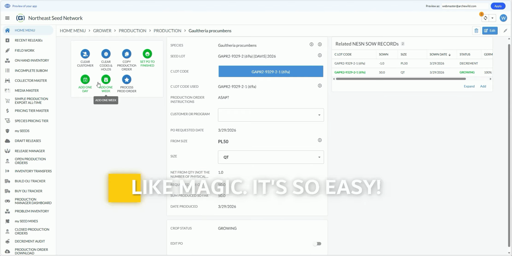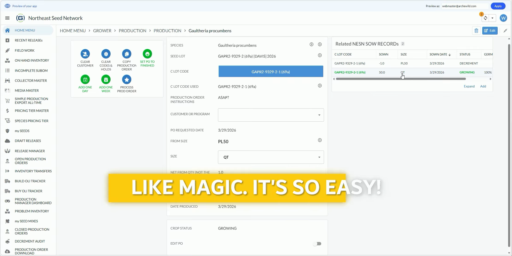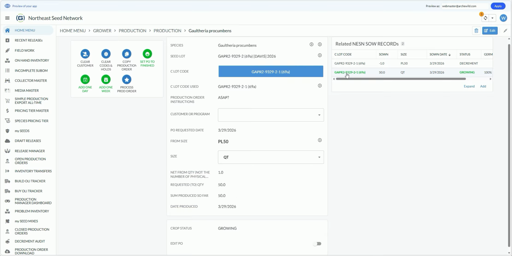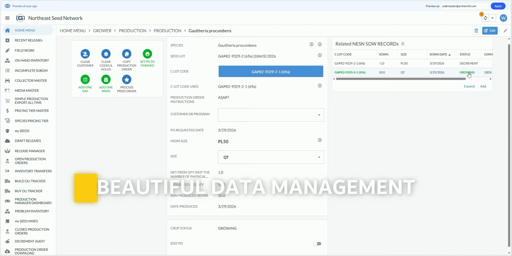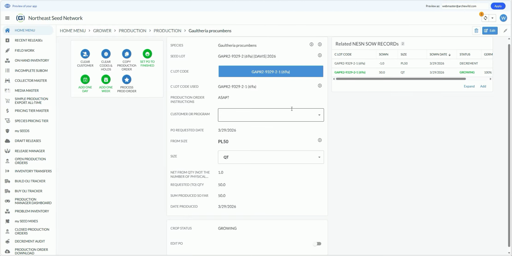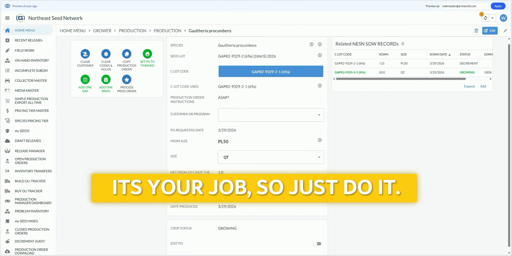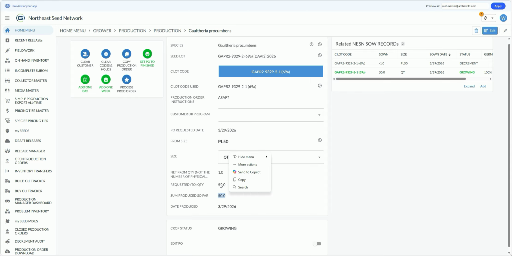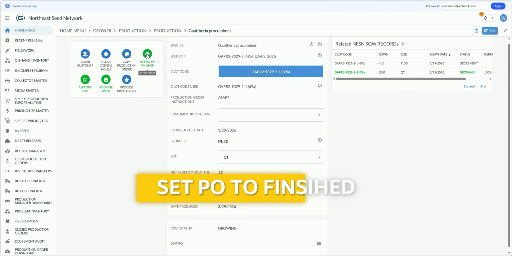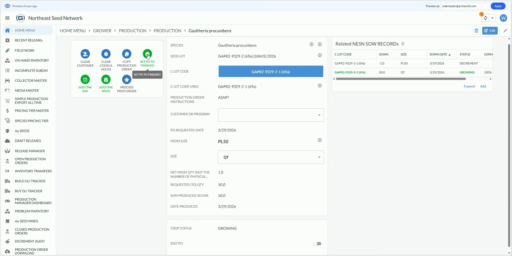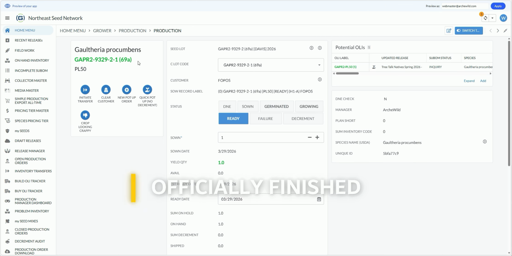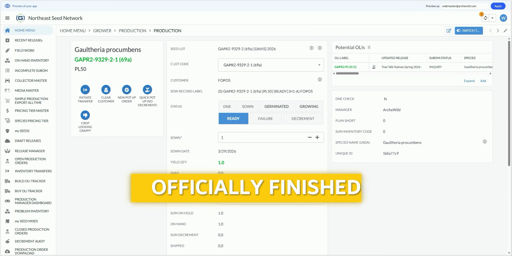And boom, like magic, you now have 50 quarts of this species collected from Davis, West Virginia in inventory, created on this date in growing status. Isn't that beautiful? And now sum produced so far is 50. The request was 50. I think I'm done. So I am going to hit the green smiley button, set PO to finished. That closes out the production order, and I am now officially finished.